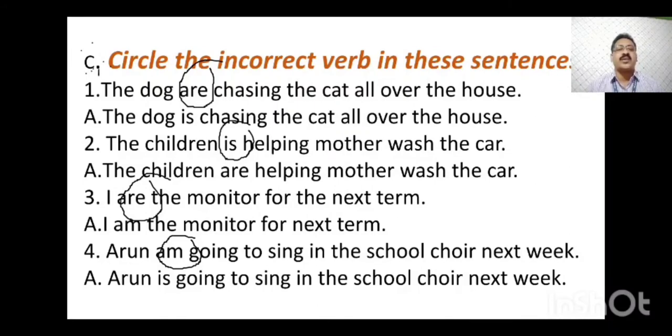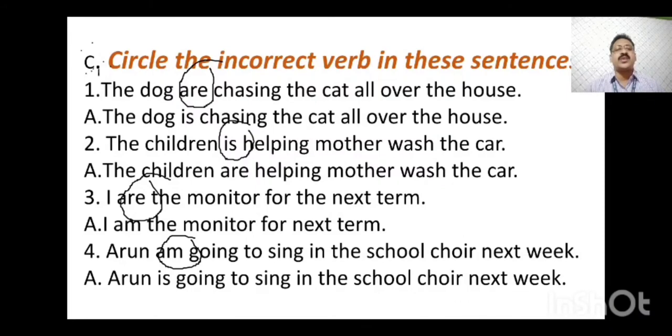Here the dog is singular, but you see the incorrect verb is are. It should be: The dog is chasing the cat all over the house. The incorrect part of the sentence is the verb, it is are. It should be is because the subject is singular.